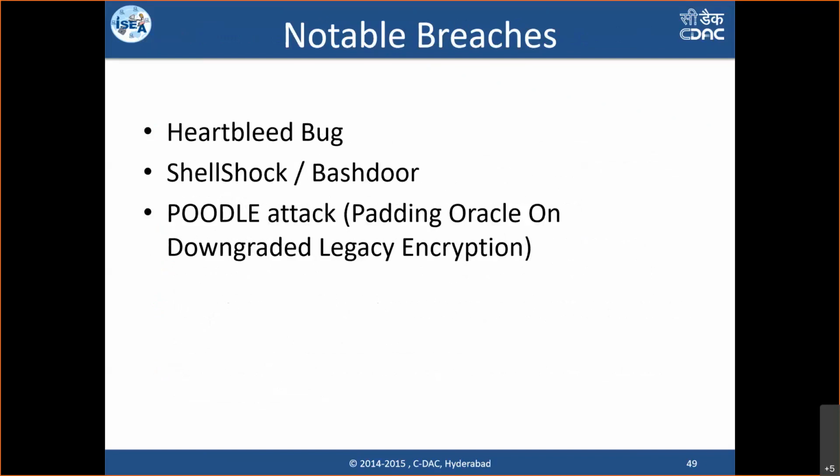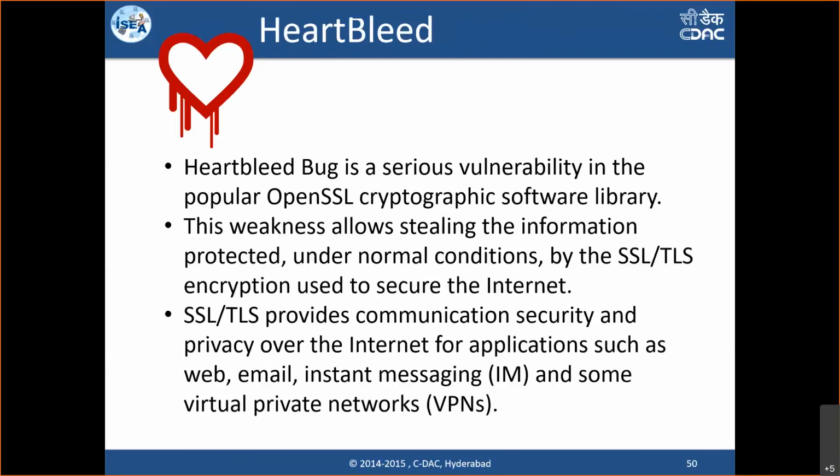So before we move towards OWASP Top 10, I just wanted to explain some notable breaches. These are a little older, but these are something through which you may understand the impact of attacks. I'm trying to show you one among them, that is Heartbleed. I'm not sure how many of you heard about it, but around 4 years back, this Heartbleed attack became so popular because it affected SBI majorly initially. Later on, many other organizations got affected.